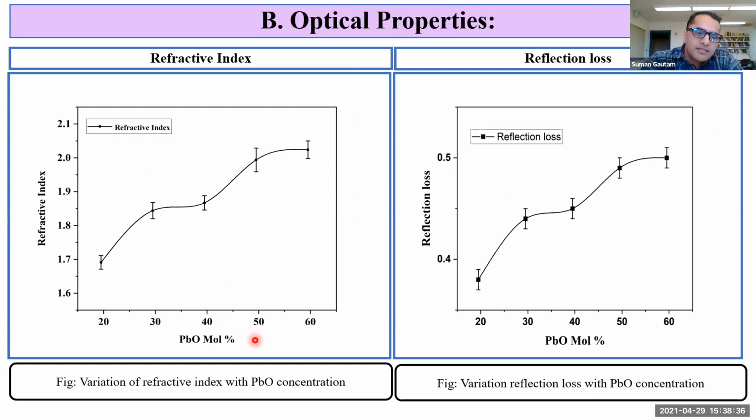As the PbO concentration increases, the refractive index also increases. It is due to the increase in highly polarizing lead ions in my glass system. This is the plot of reflection loss with PbO concentration. It increases with PbO concentration as shown in the figure.